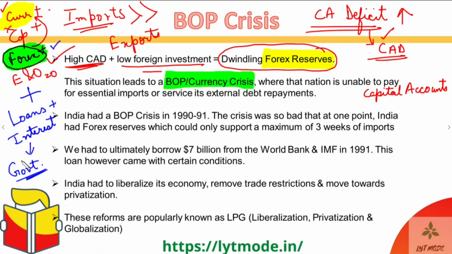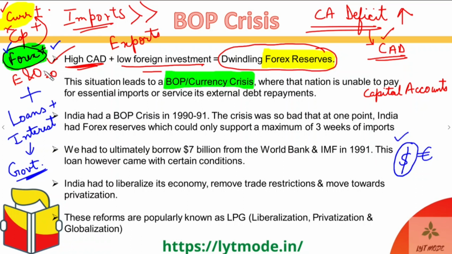If the reserves are falling, those are also from the government's pocket itself. So when the reserves start falling, the government doesn't have the other currency. All the US dollars or all the foreign currencies that the country has are always put into the forex reserves of the country, right? So whenever the government wants to pay back its international loans with interest, or make any payments in the international sphere, it can't make them in rupees, because the rupee is not accepted outside India, right? So what is accepted outside India? Only foreign currencies like US dollars, or if the country allows, then maybe euros or pounds. But US dollars is basically the currency that is accepted by everyone across the globe.